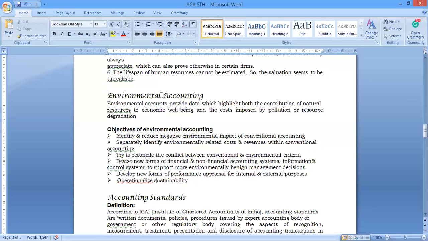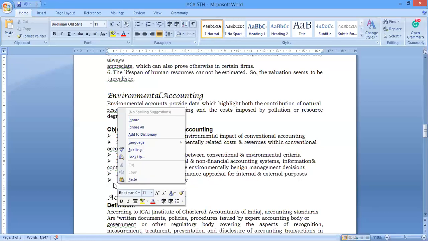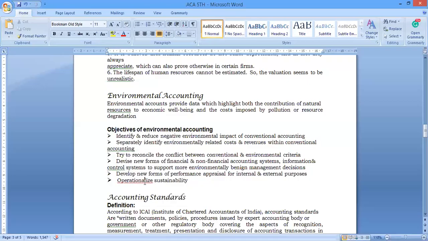And the last one is to operationalize sustainability. That is another major thing you have to operationalize. The particular organization or company must be sustained and retained. When they improve public opinion in a positive manner, only then can we increase the customers and clients. For that reason also you have to consider it.